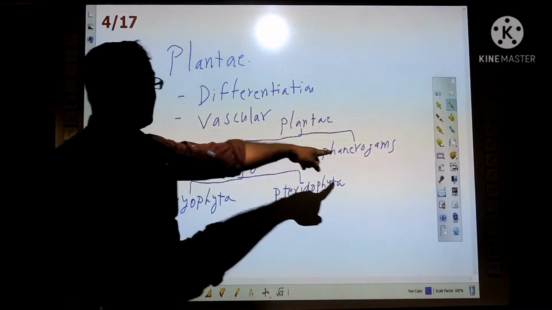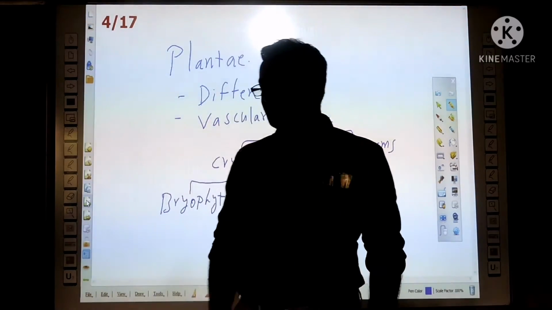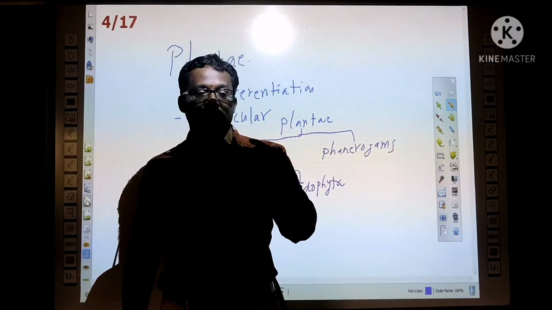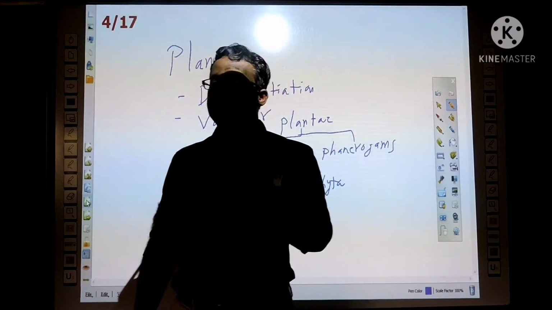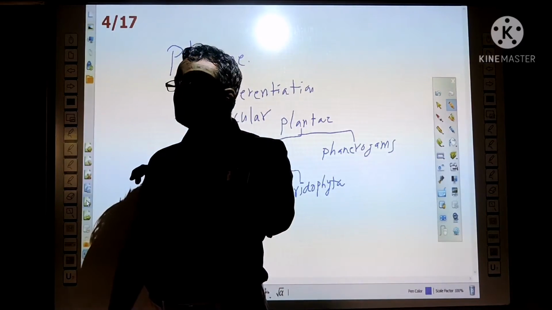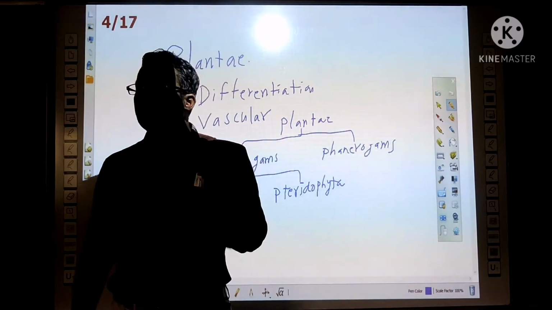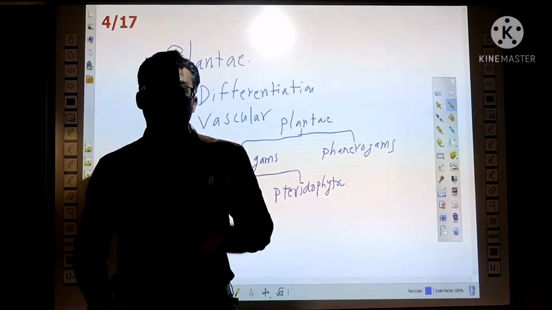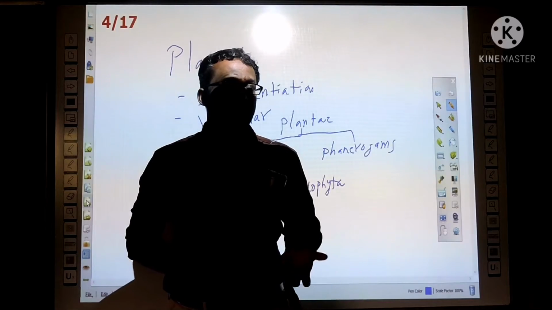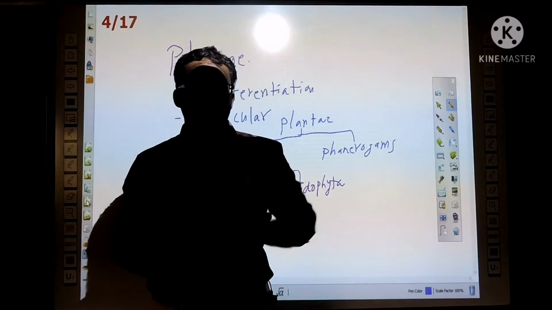And phanerogams means flowering plants. In flowering plants also there is a diversity. Some plants produce seeds inside the fruit. Some have the seeds outside the fruit. Fruit develops from flower only, right? After pollination and fertilization, the embryo develops into seed, the ovary develops into fruit.